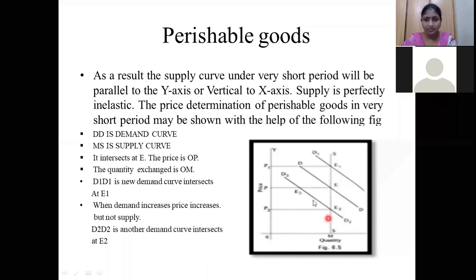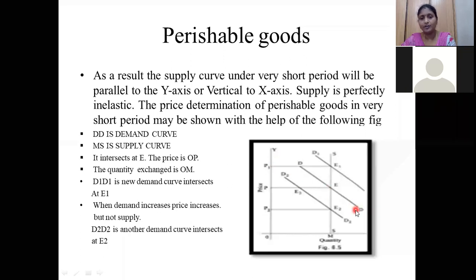See here. Here we are saying DD is the demand curve. At the beginning, the demand is represented by the DD demand curve. Whenever the demand is increased, it is represented by the D1 demand curve. Here we have taken three lines in a crosswise way. These are the demand curves. They are falling from left to right. We have already discussed in the previous sessions why the demand curve is like this.